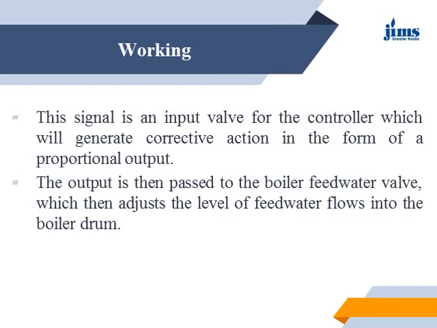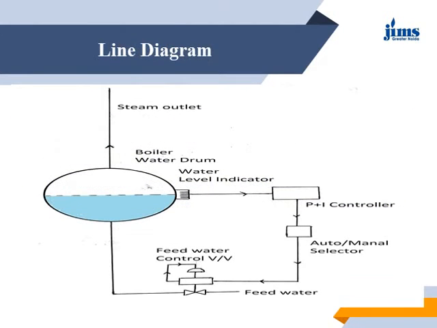So you can see this diagram. The diagram is self-explanatory. At the bottom you can see the feed water control, the boiler drum, and the steam outlet as well, and here is the pressure temperature controller, and the water level indicator is there.